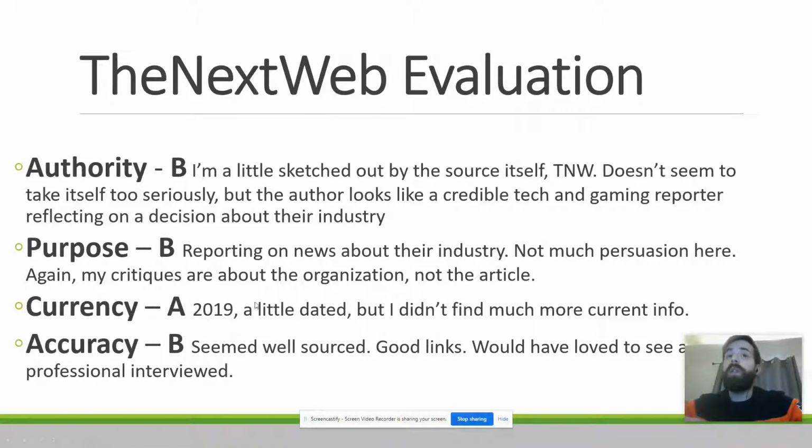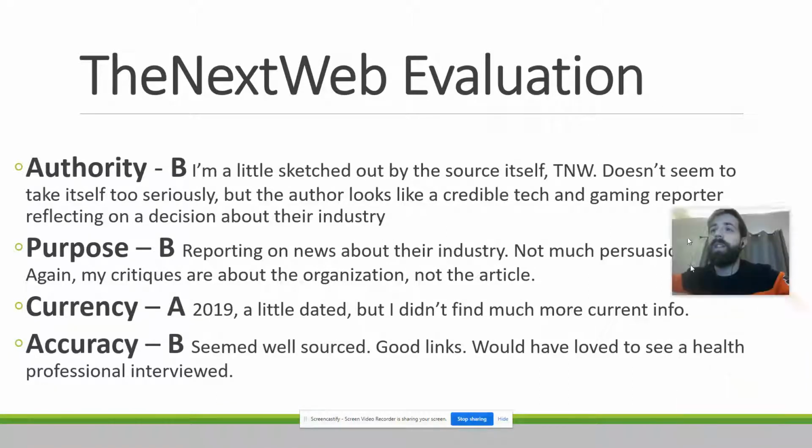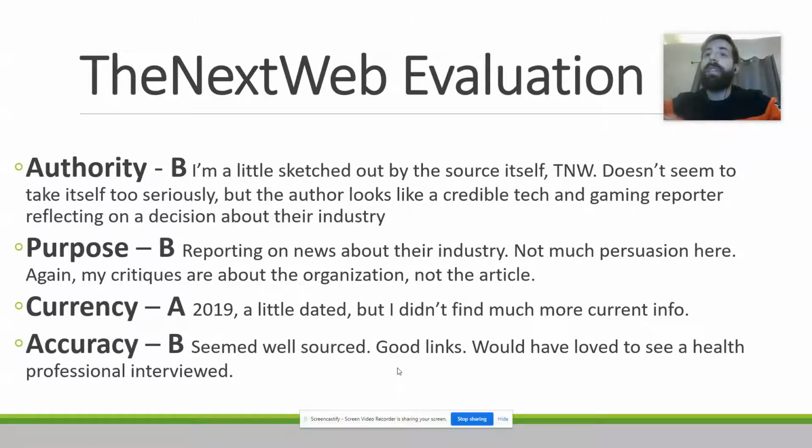Currency was pretty good. It was published in 2019, and I didn't see many other sites publishing much more recent information. And accuracy, I also think is pretty high. It had good sources and good links. As I was scanning and reading through that article, I didn't see any health professionals interviewed, and I think that would really help the accuracy because it seemed like that piece was missing. They would talk to a lot of gaming industry people about why they didn't like that diagnosis, but they didn't talk to any health professionals.